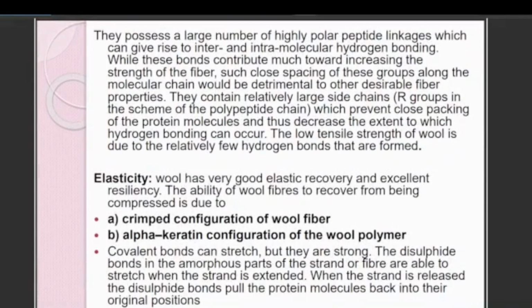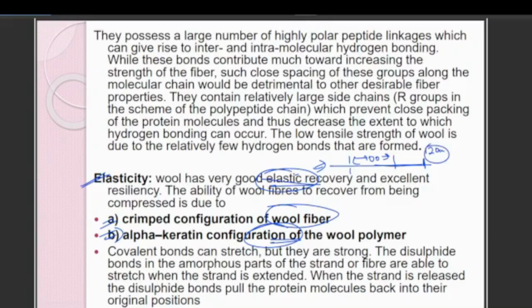The next important thing in case of wool is the crimped configuration of the wool fiber and the alpha keratin configuration of the wool polymer. This is very important, as it has very good elastic recovery. What is elastic recovery? We discussed yesterday: suppose 100 centimeter, and upon extension it reaches 120 centimeter.